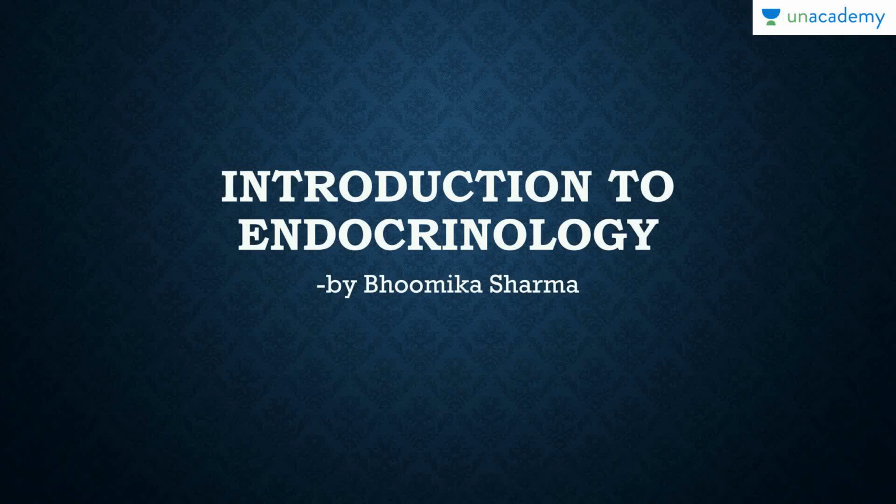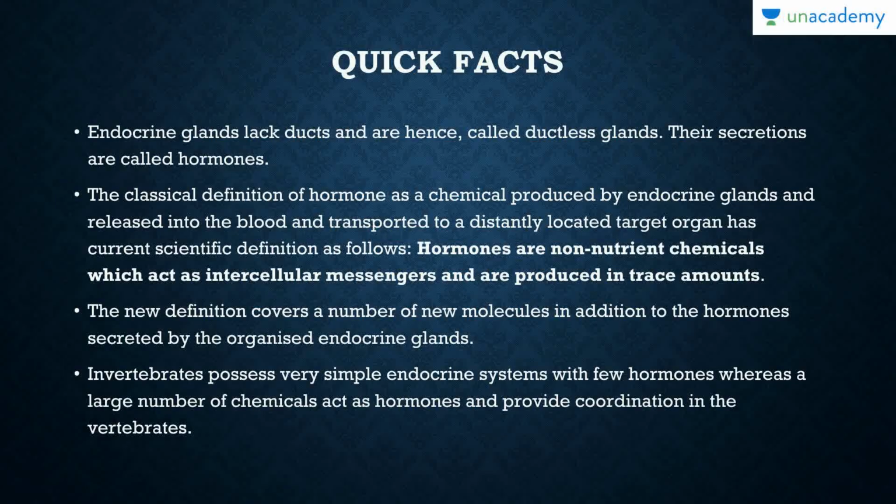Okay, let's get started. So, quick facts: endocrine glands lack ducts and are hence called ductless glands. Their secretions are called hormones. Because they do not have ducts, they are called endocrine glands. The hormones that they secrete are directly secreted inside the bloodstream.